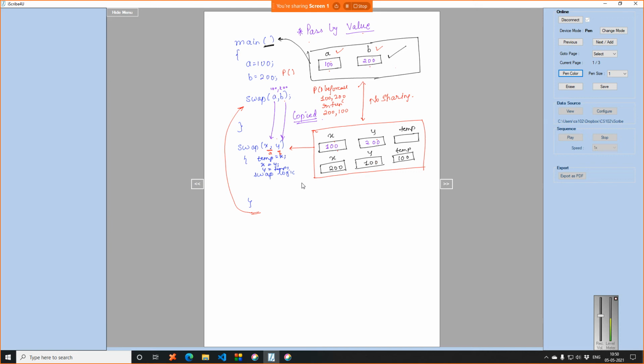So any doubts or queries till now? What happens in pass by value? Why is this method called pass by value? Because you are passing the variables with their values, which eventually get there in the function and are processed. If the doubt is how we can actually change the variables A and B, that we will see in the next part of the lecture. But any doubt or any issues till now?